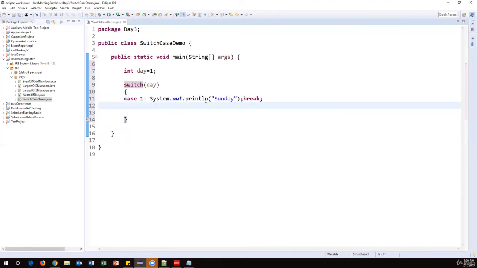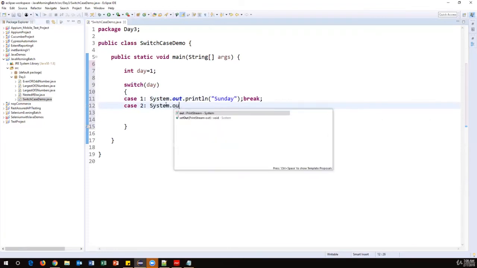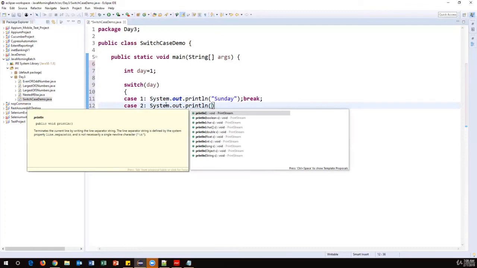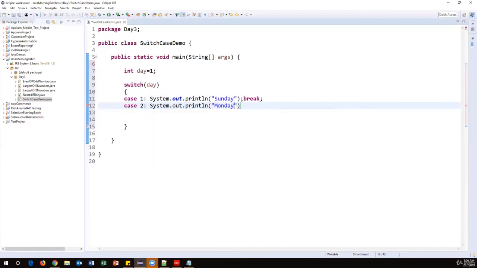Now, suppose the day value is not 1, then case 2. Case 2 means if the day value is 2, then I will print System.out.println Monday. This is another condition, followed by the break command. Similarly, we need to also write cases 3, 4, 5, 6 till 7.